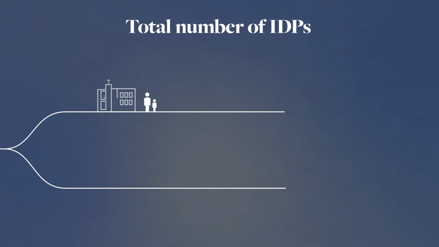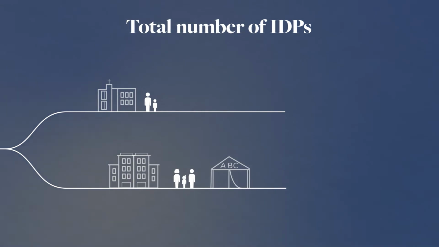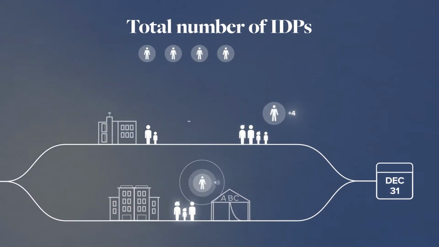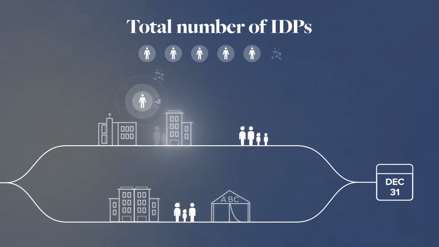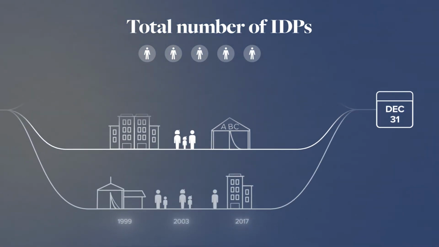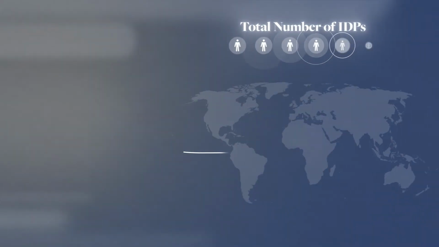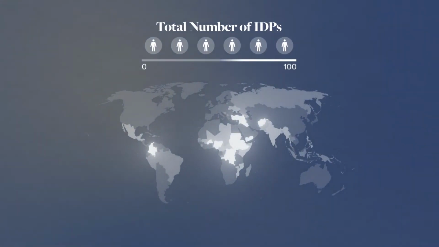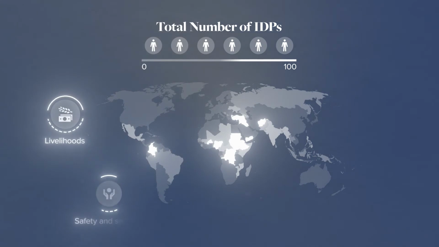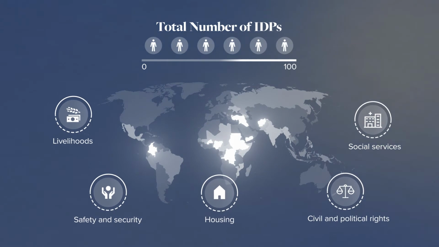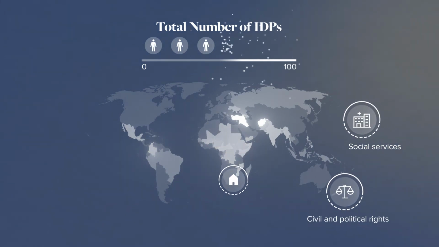Unlike internal displacements, which counts movements, the total number of IDPs figure is a snapshot of the total number of people living in internal displacement at the end of the year. It includes people uprooted during the year who have not been able to return home, as well as people displaced in previous years who still haven't found a lasting solution. It helps to illustrate the scale of displacement in a particular country or worldwide. It also represents progress made towards resolving the issue year after year and guides decision makers when allocating resources to support IDPs.